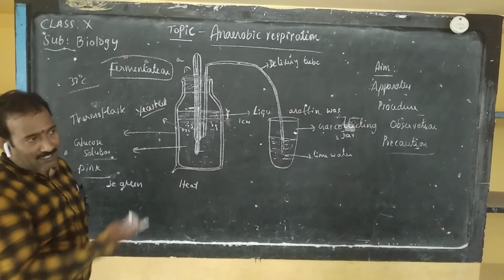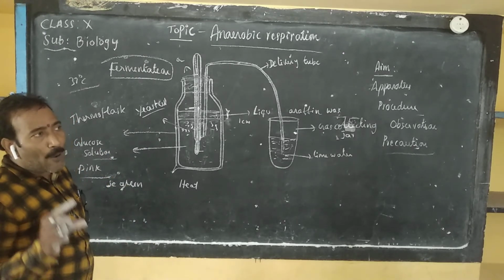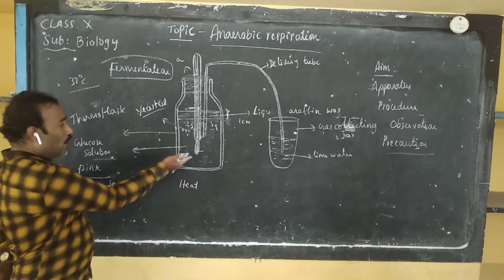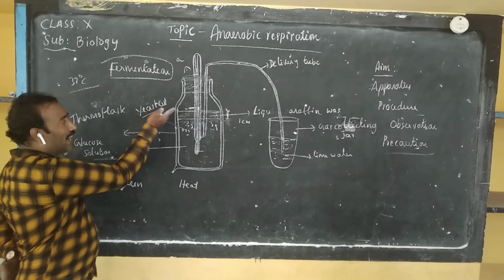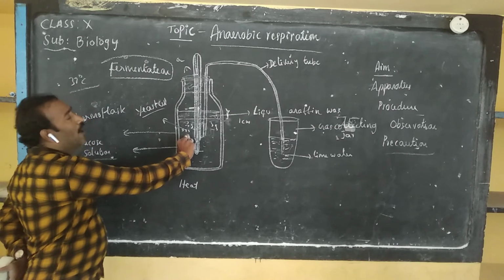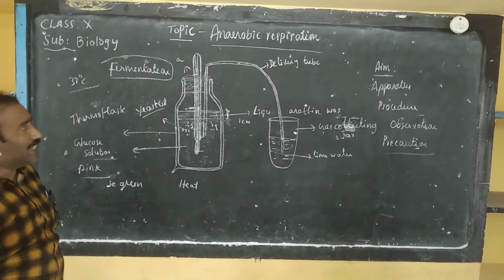Already we discussed this in the beginning of this chapter also. Conversion of pyruvic acid into alcohol by yeast cells. Glucose only was converted into pyruvic acid, and pyruvic acid only was converted into alcohol. Conversion of glucose solution to alcohol by yeast cells is called fermentation.